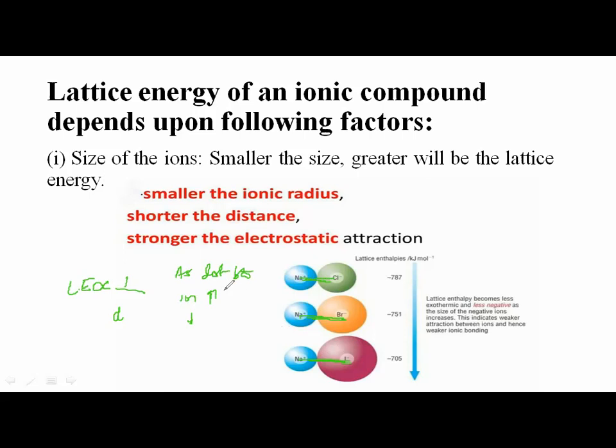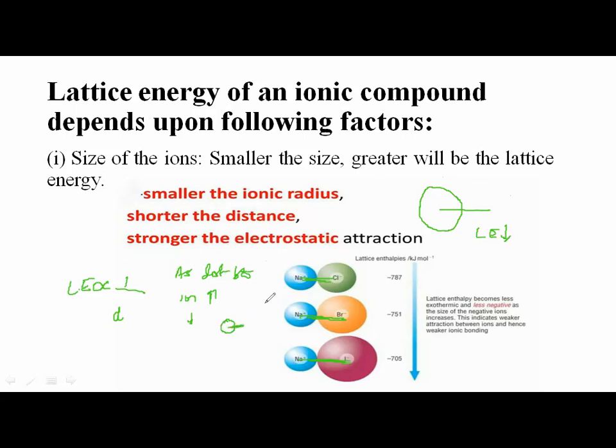Yes. So smaller atoms feature smaller interionic distances in the ionic crystals. Therefore, smaller the size of the constituent ion, greater will be the lattice energy. If the size of the ion is more, distance will be more. If distance is more, lattice energy will be less. But if the size of the ion is less, distance will be less.